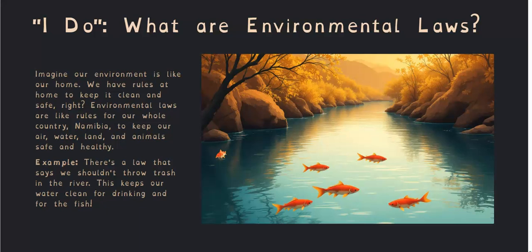For example, there's a law that says we shouldn't throw trash in the river. This keeps our water clean for drinking and for the fish who live in the water. Just imagine if we would have trash in this water, papers and plastics and things. How would the animals be able to live in this environment?